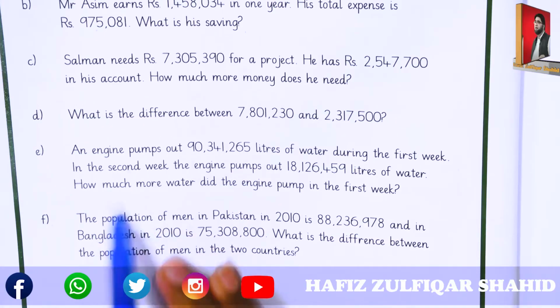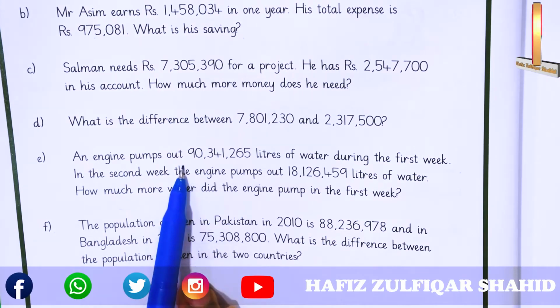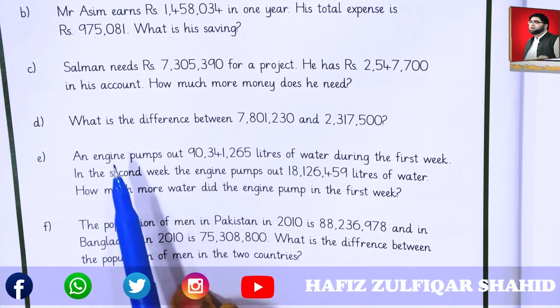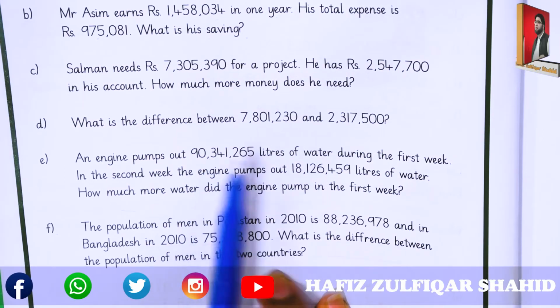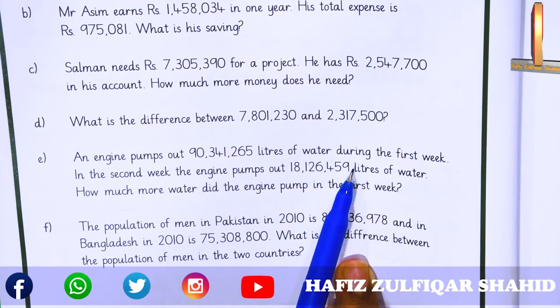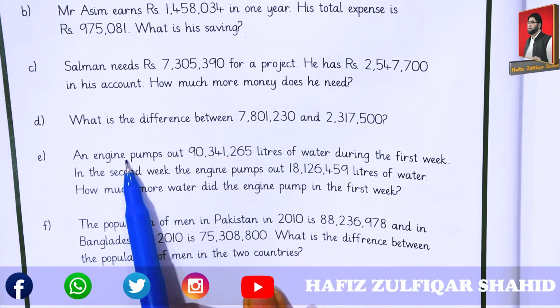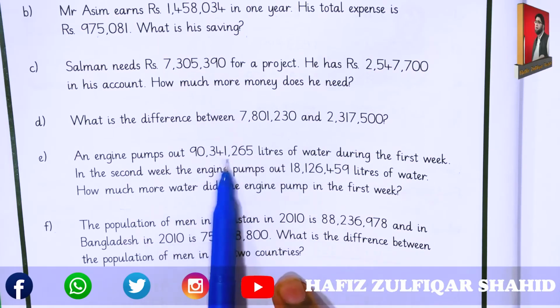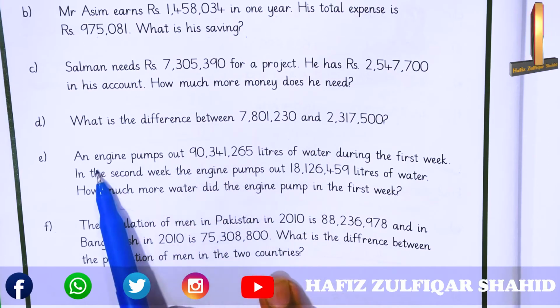E question, and what is the statement? An engine pumps out 90,341,265 liters of water during the first week. Someone planted an engine and it pumps out these liters of water during the first week.